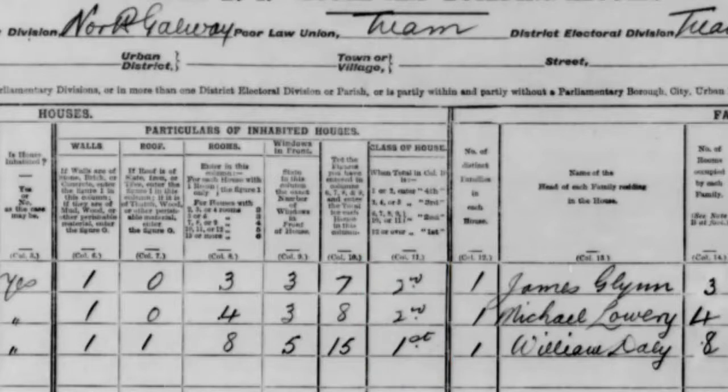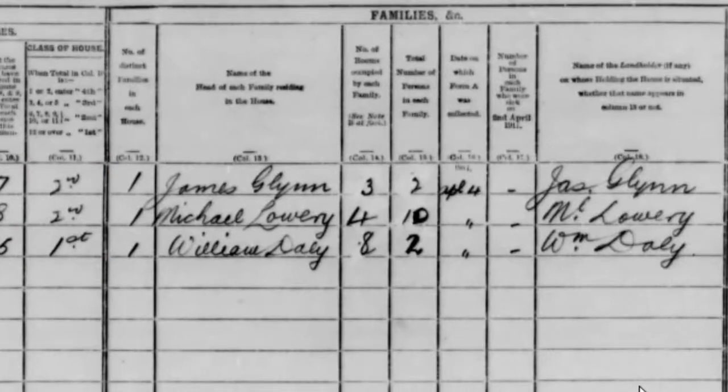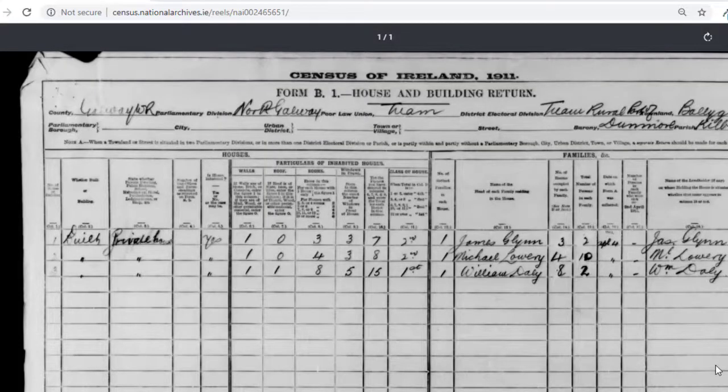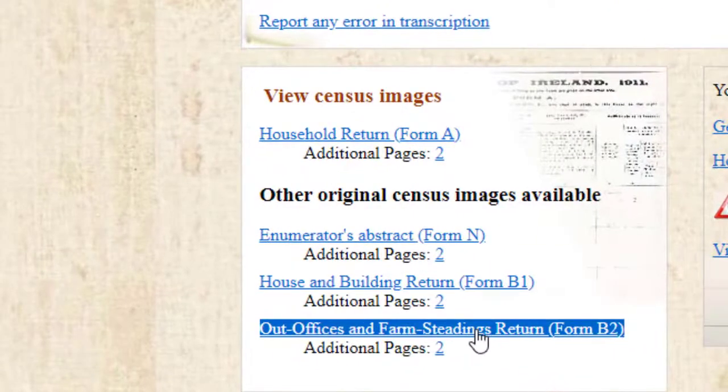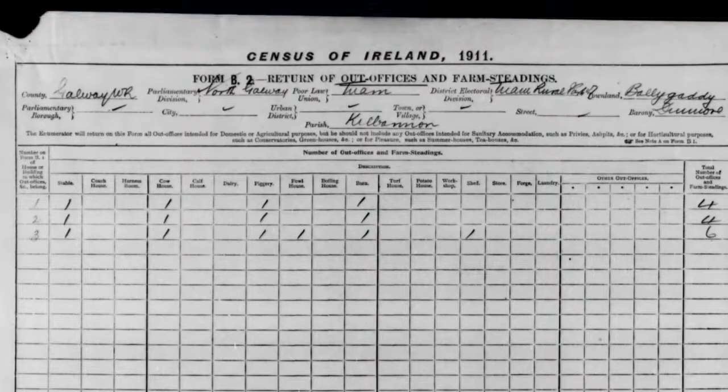Michael Lowry is now the head of the household, and he is also the person on whose plot the house is sitting. He is the landholder. We've learned all we can here, so let's click back again and look at the final form, the Form B2. This wasn't included in the earlier 1901 census, and it gives a really good overview of the type of occupation and lifestyle, I suppose, that people might be leading, depending on what jobs it is that they're doing.